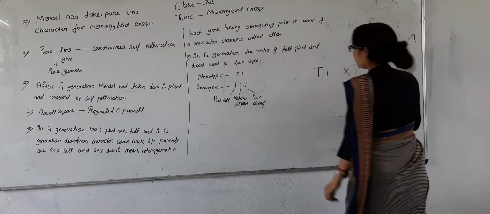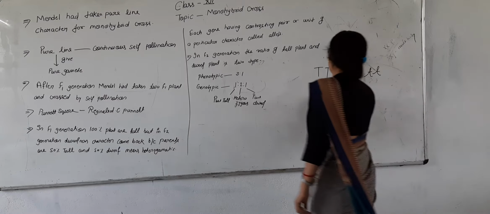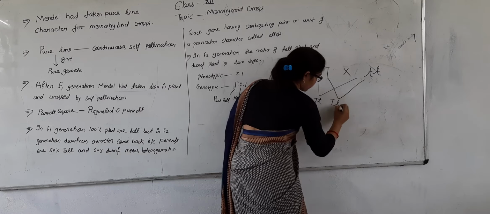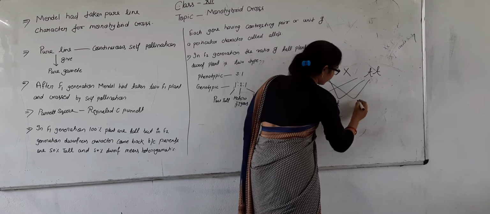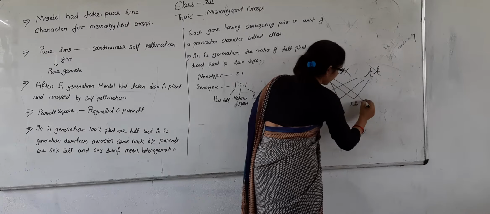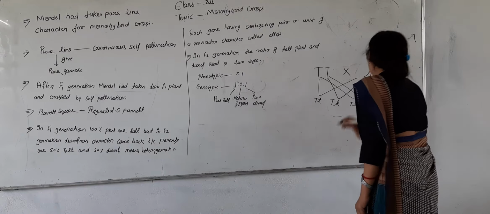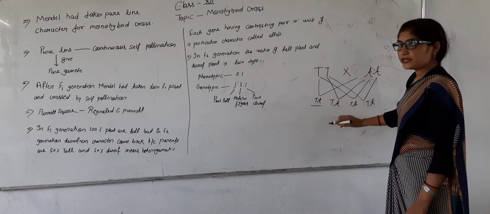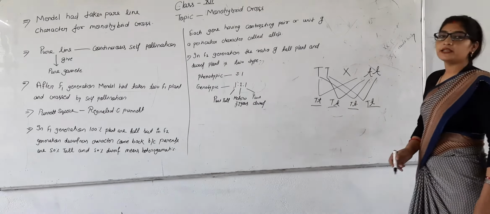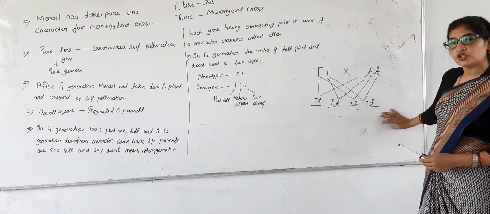Mendel crossed with them and Mendel found... again this is fertilized and produces Tt. Once again this gamete is crossed with this gamete and forms this: capital T small t, capital T small t, capital T small t, and once again capital T small t. Means all plants are tall.